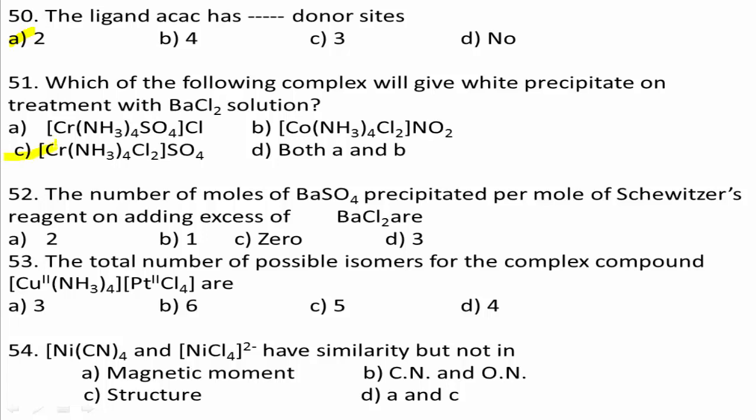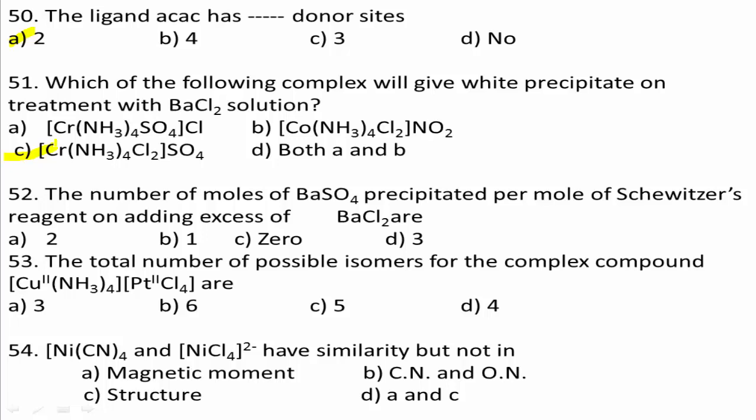Next, question number 52. The number of moles of BaSO4 precipitated per mole of Schweizer's reagent on adding excess of BaCl2. Option A 2, option B 1, option C 0, option D 3. Yes, what is Schweizer's reagent?